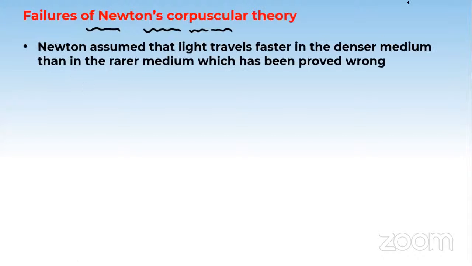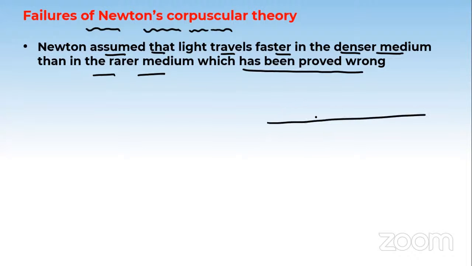So what are the failures? The first is this. Newton assumed that light travels faster in the denser medium than in the rarer medium, which has been proved wrong. How can we say? Because we have studied this in the process of refraction. Suppose this is a boundary here, and this is the normal to it. And suppose a ray is passing like this, it's incident.